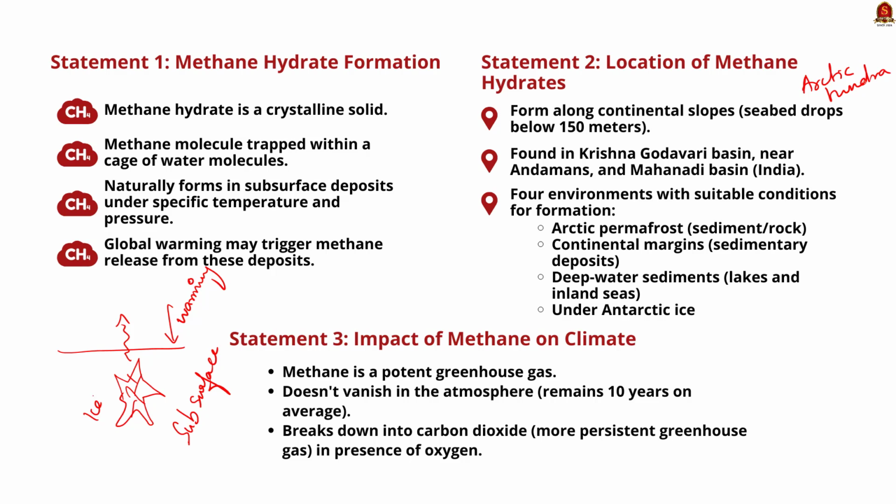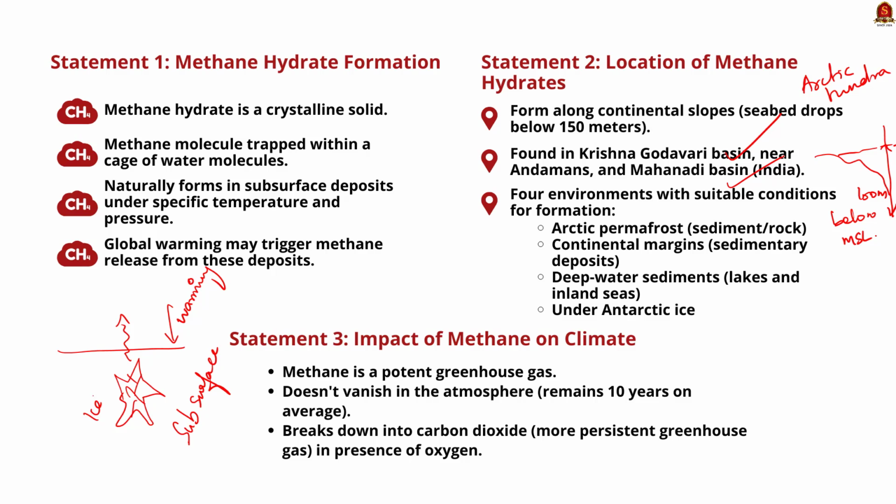Methane hydrate tend to form along the lower margins of the continental slopes where the seabed drops from the relatively shallow shelf, usually to about 150 meters below the sea level. And the susceptibility of gas hydrates to warming climate depends on the duration of the warming event, their depth beneath the sea floor or tundra surface, and the amount of warming required to heat sediments to the point of dissociating gas hydrates. Also remember, methane hydrates are found in Krishna Godavari basin near the coast of Andaman and in Mahanadi basin.